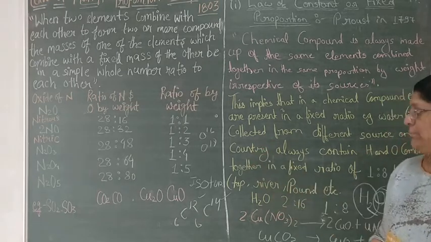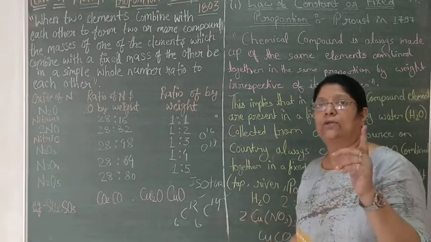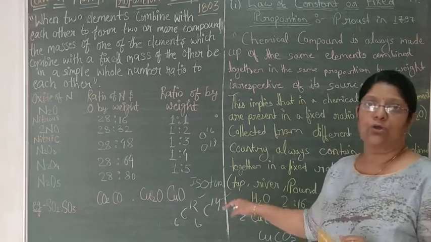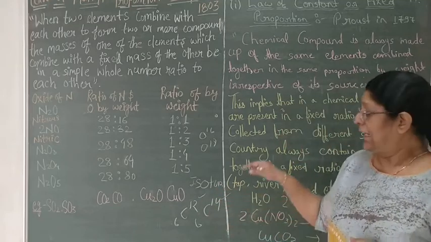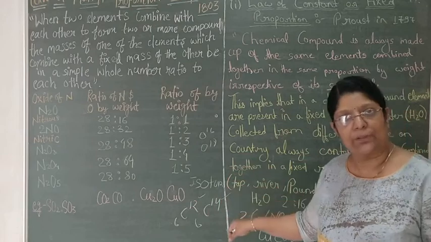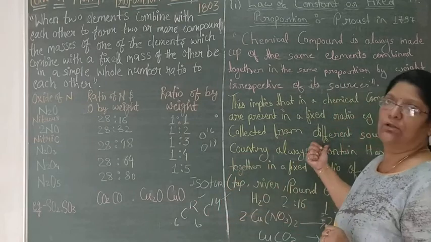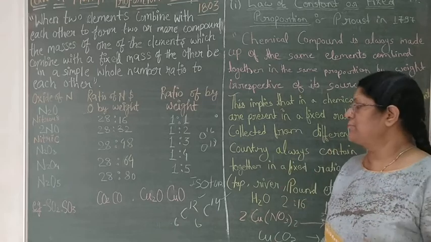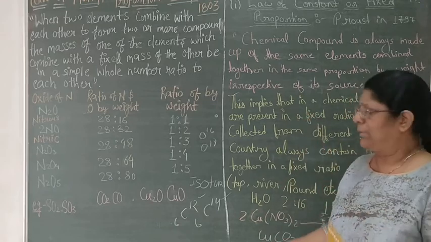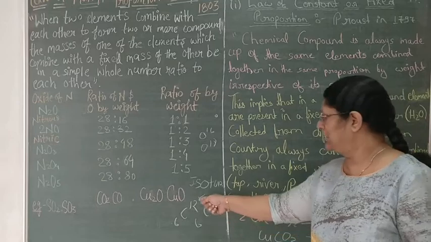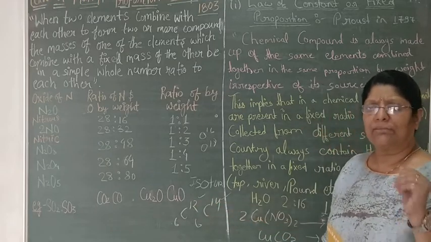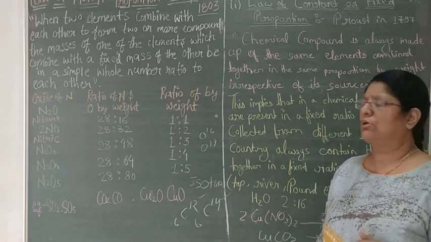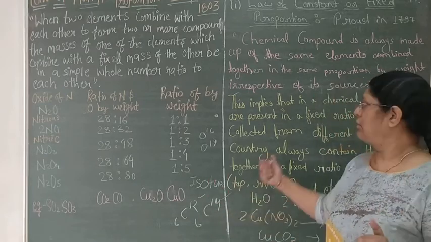In modern theory, they said that the atomic mass of an element is the average mass of its isotopes, and this is the actual mass of that particular element. That's why this law is right. On the basis of isotopes, we came to know that this law may be wrong because every element possesses different weights. But after knowing that the average mass of the isotopes is the actual mass of that particular element, this law is correct.